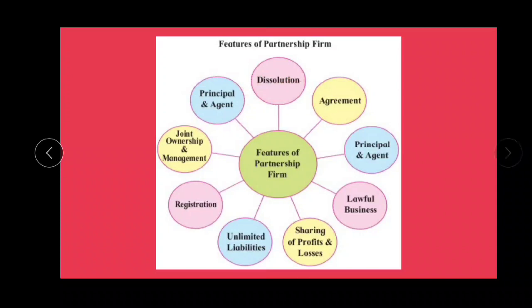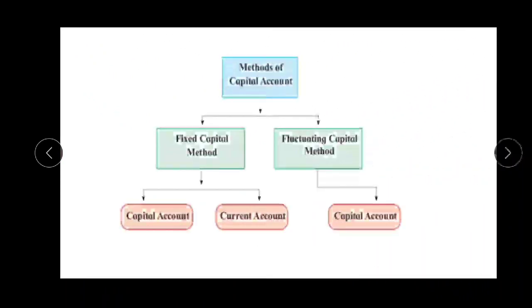Okay, now let us move forward to the next slides. In these slides we are going to learn the methods of capital account, preparing the capital account. While preparing the final account of a partnership firm, we have to prepare the trading account, profit and loss account, and balance sheet. One more account we have to prepare in a partnership firm is called the partners' capital account.